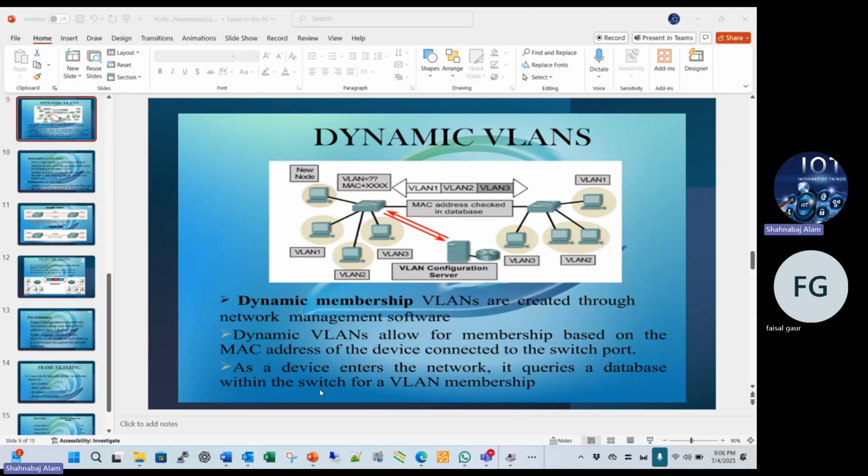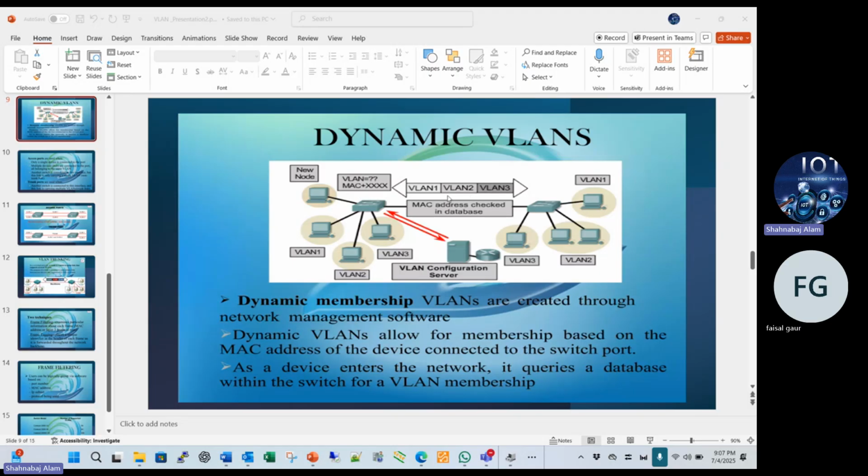As a device enters the network, it queries the database, the dynamic VLAN. So we can communicate. Suppose that we create the dynamic VLAN on the switch: VLAN 1, VLAN 2, VLAN 3, and we also created on the other switch VLAN 1, VLAN 2, VLAN 3. And now we create this port.